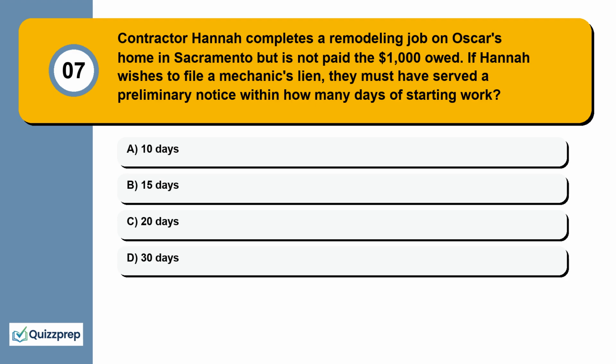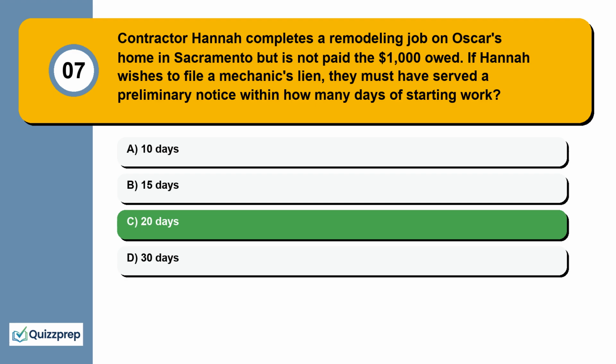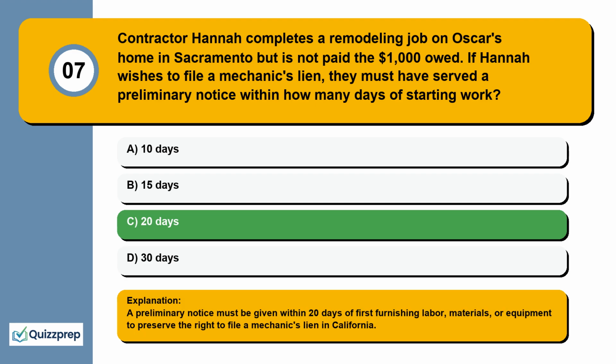Question 7. Contractor Hannah completes a remodeling job on Oscar's home in Sacramento but is not paid the $1,000 owed. If Hannah wishes to file a mechanic's lien, they must have served a preliminary notice within how many days of starting work? 10 days, 15 days, 20 days, 30 days. A preliminary notice must be given within 20 days of first furnishing labor, materials, or equipment to preserve the right to file a mechanic's lien in California.